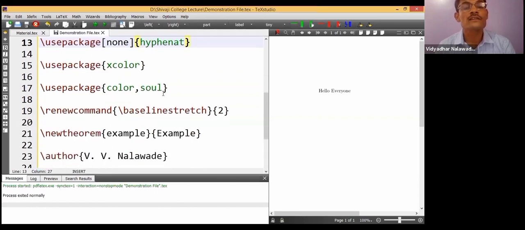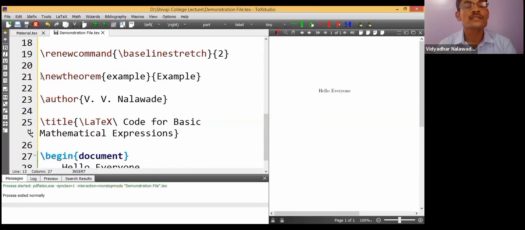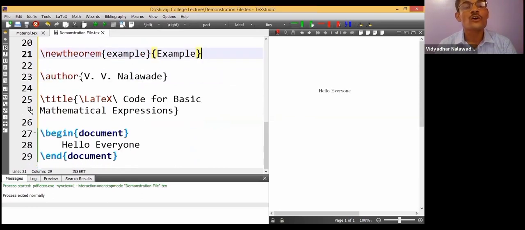Use package xcolor, then color, and these are the necessary packages I must use. Then renewcommand baselinestretch 2 helps with line spacing. I will be using some examples, so I must create some environment for using examples.